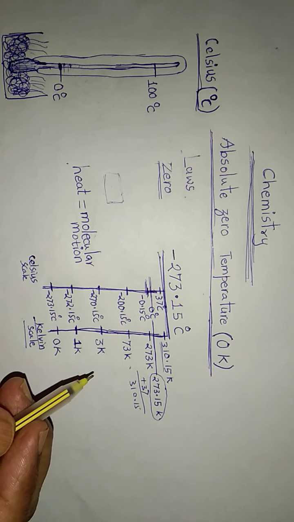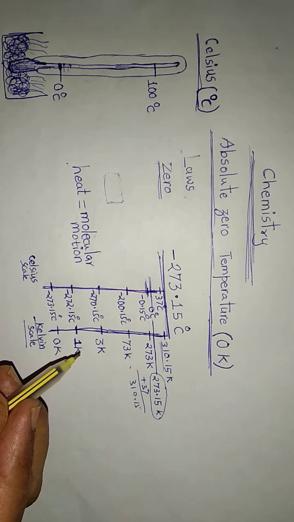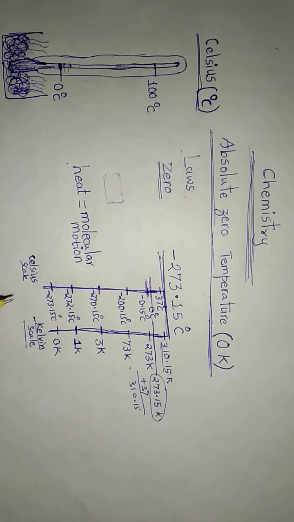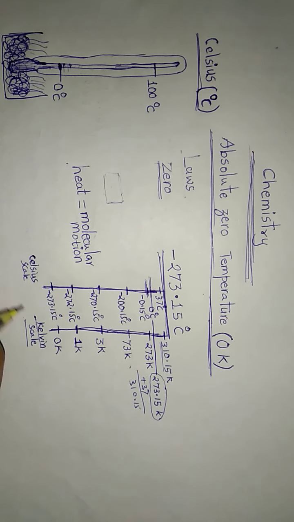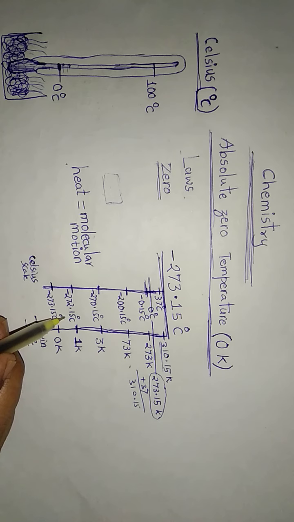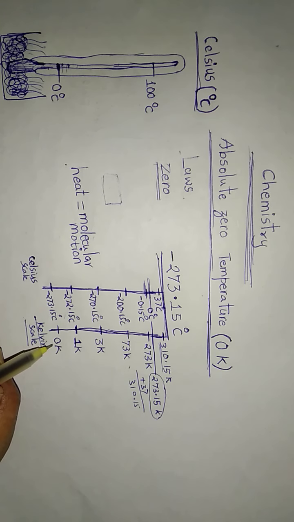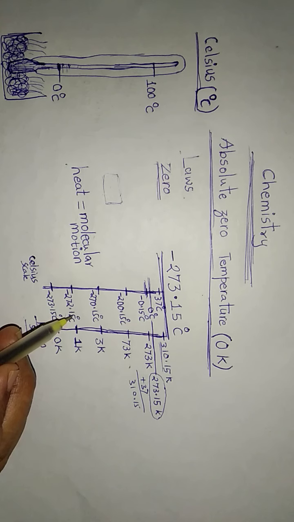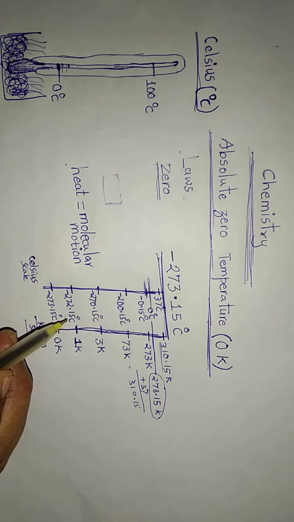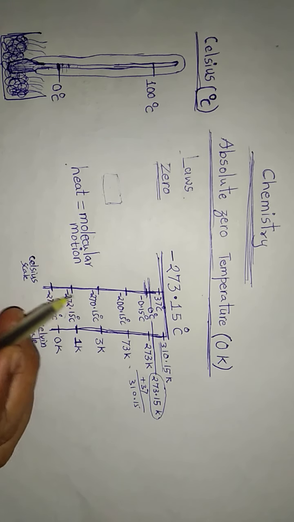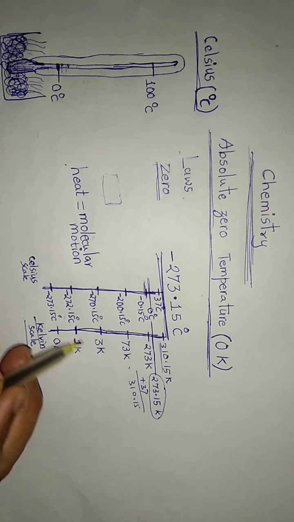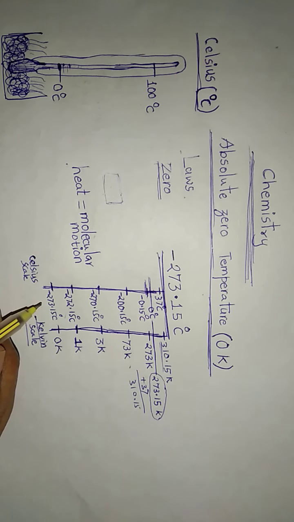So you must have realized one thing, that if we add 273.15 to this value, then we get this value. Once again, add 273.15 to this particular value and you will be getting this value.